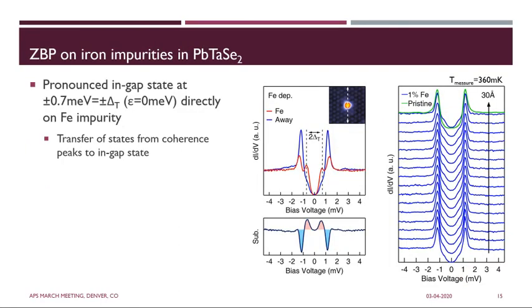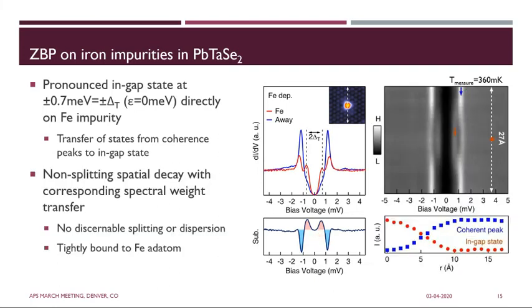And immediately what we can see is that over a clean area, the superconducting gap is homogeneous, though the 1% surface impurities introduce this shoulder state at zero energy. But most importantly, we see that directly on top of the iron impurity, we see these strong in-gap states. And this in-gap state behavior is emphasized when we see the transfer of states from the coherence peak to this in-gap state when we do this subtraction.